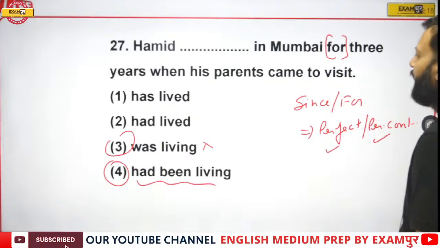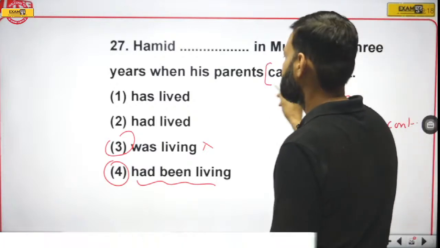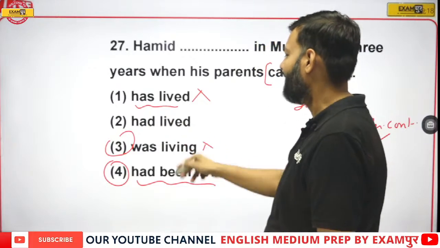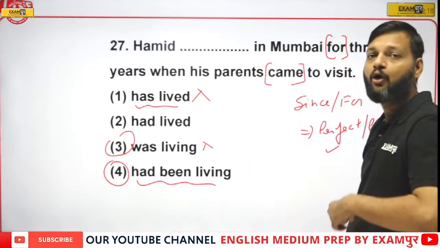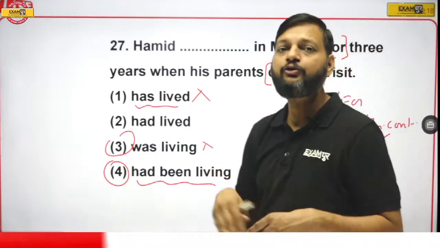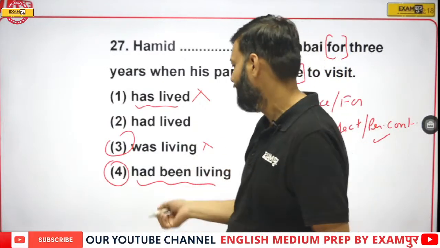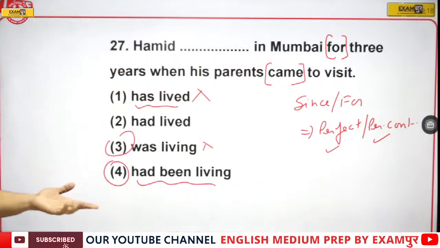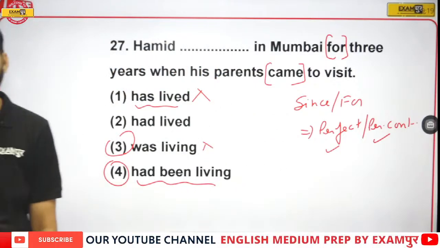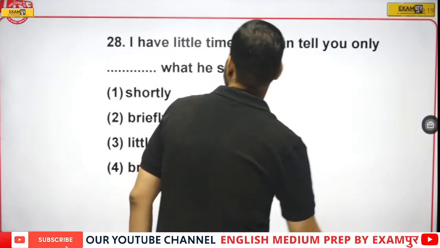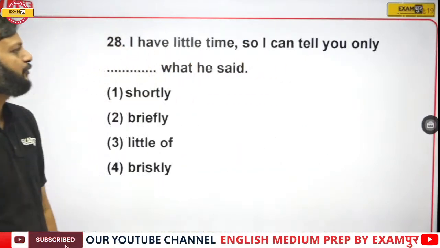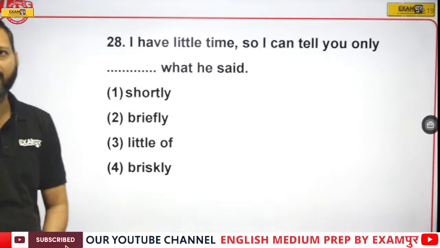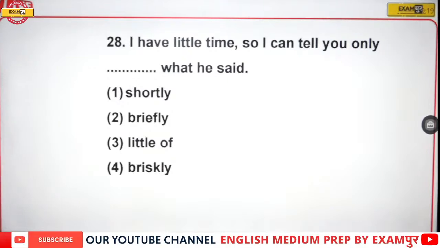And the sentence is in past, so present perfect cannot be the answer. Now we have two options, had lived and had been living. This is a longer action, and when there is a continuous longer action, we use perfect continuous. That's why option number 4 is the right answer. Had been living is the right answer. Okay, now the next one. I have little time, so I can tell you only blank what he said. Yes, what should be the answer here?